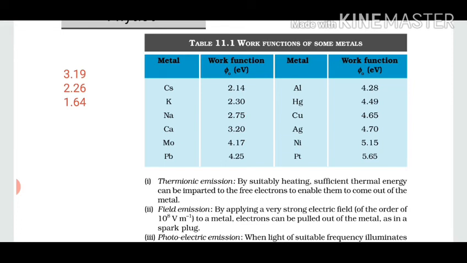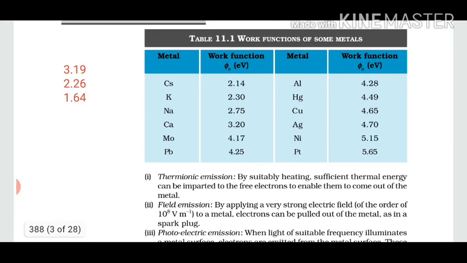Right, now the other energy is 3.19 eV. If you are supplying 3.19 eV, then only a material whose work function is less than 3.19 eV will show the photoelectric effect. I observe that cesium is fine because its work function is less than 3.19 eV. Potassium fits in that category. Sodium does too, but calcium will not, because you're supplying 3.19 but it needs 3.20. So there are three metals: cesium, potassium, sodium. For 1.64, no material is there. For 2.26, we have only cesium, and for 3.19, we have three materials: cesium, potassium, and sodium.